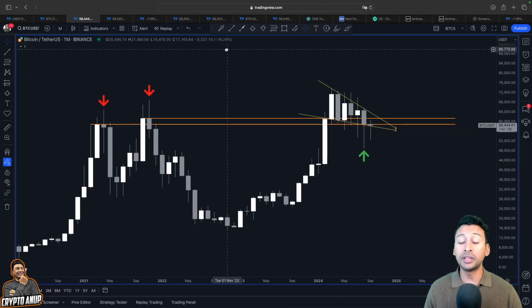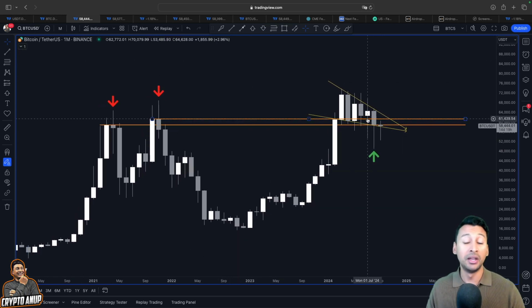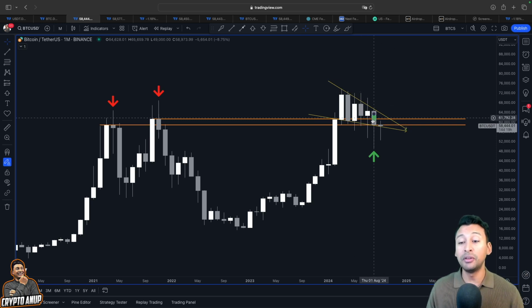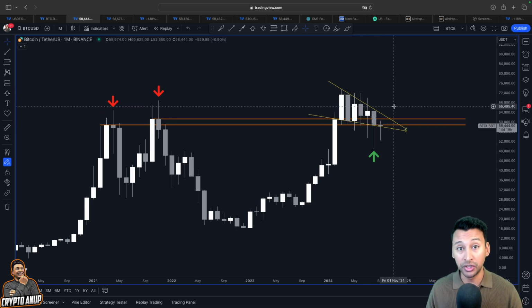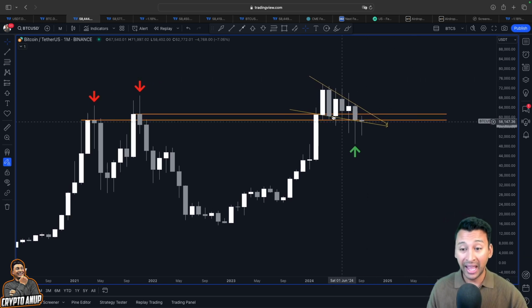But if you simply look at the price action of Bitcoin on the monthly time frame, this is what I showed you yesterday. I was very clear: we have to flip 58 to 60,000 into proper support if you are expecting another bullish continuation to the upside. But if you look at this monthly candle and this formation, you can see, guys, this horizontal trend line, which in the past acted as resistance, has failed. But since we are still around 58,000, we still have some hope, because we know around 58,000, 57,000, we have strong support lying for Bitcoin.